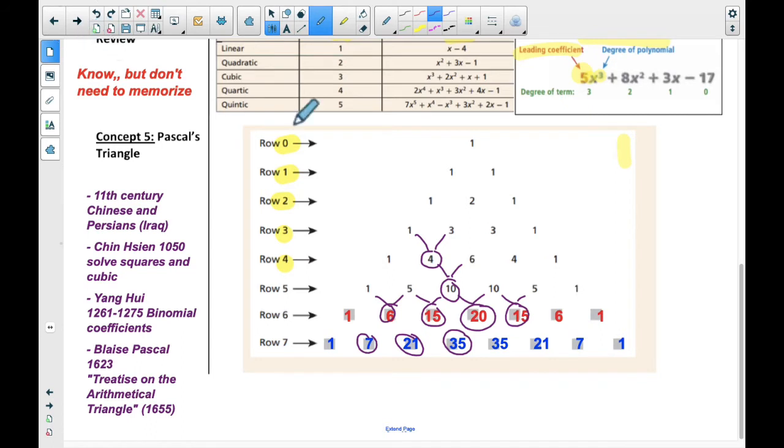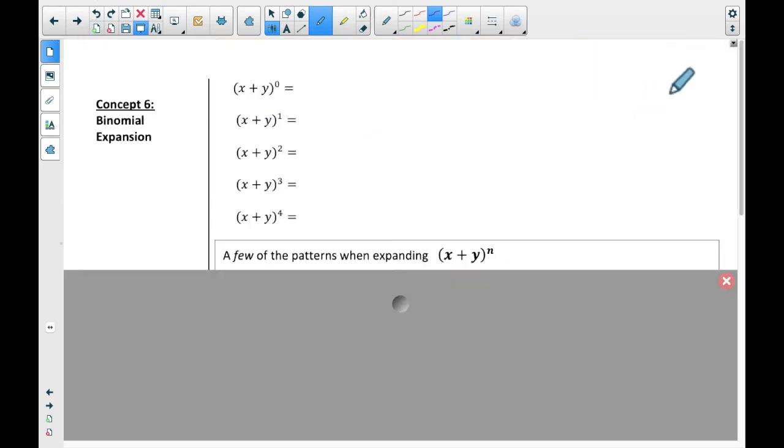Let's turn the page. So remember I said when you get a quiz or a test or you're doing your homework, you might want to write it out. And I'm going to do that right now because it is something that I need to know, or at least have access to. I don't have it memorized. If you said, what's the 8th row? I have no idea. What I have to do is rewrite it every time. So I'm going to rewrite it, and I'm probably going to stop here at the 5th row, because I know I won't need to go much higher than that. Okay, so there I have it in case I need it.